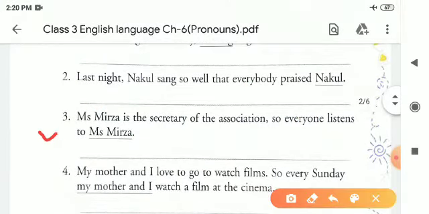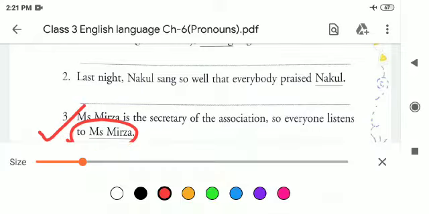Third one: Miss Mirza is the secretary of the association, so everyone listens to Miss Mirza. So children, Miss Mirza is written two times here, but for the second Miss Mirza we will use what?